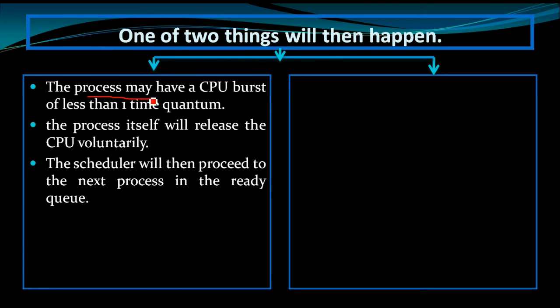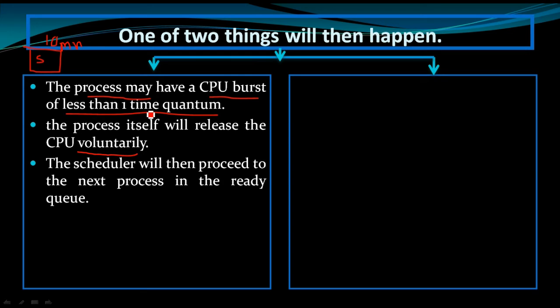Whenever the process has a CPU burst of less than one time quantum, the process itself will release the CPU voluntarily. Assume the allocated time is 10 milliseconds, so 10 milliseconds is the time quantum. Let us say the process is executing, but it needs only 5 milliseconds. So the process may have a CPU burst less than one time quantum.